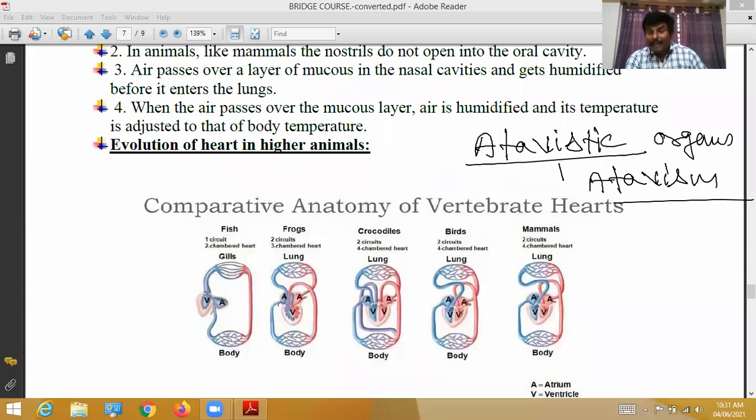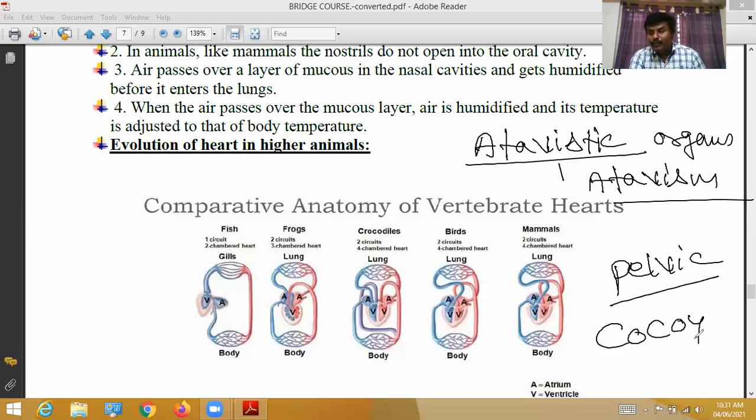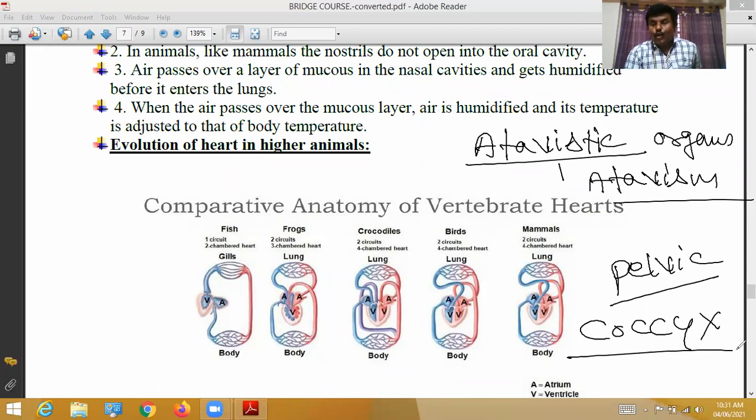A newly born baby had a small tail on the pelvic bone. That is also called the coccyx bone, on the backside of our lower dorsal cavity.